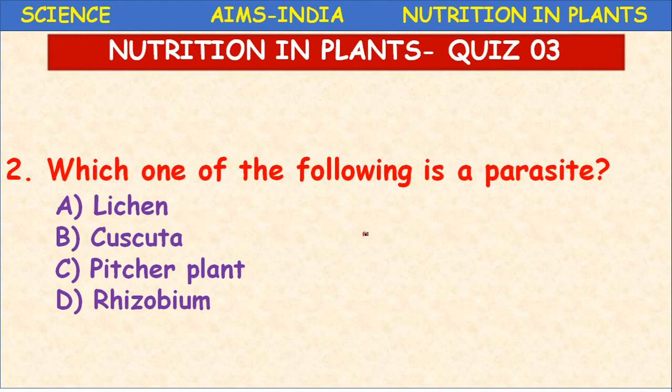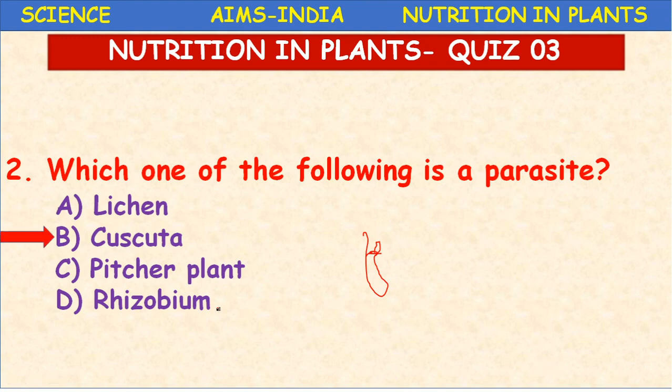It possesses several pitcher-like structures, and it is an insectivorous plant with a lid over it. Whenever an insect enters inside, it closes. So it is an insectivorous plant. And Rhizobium is a bacteria. So here the correct option is Cuscuta.